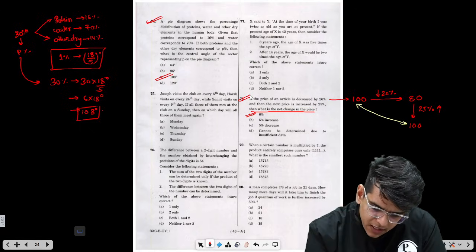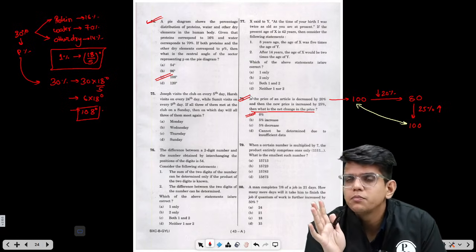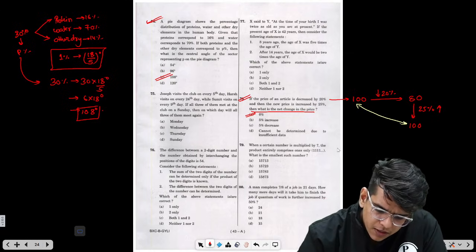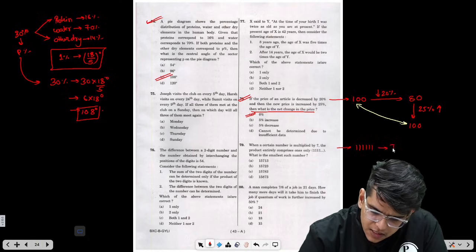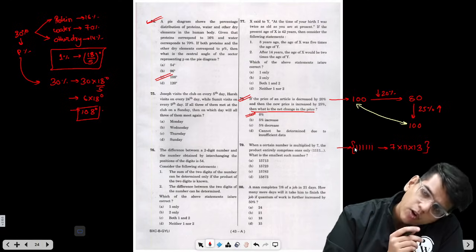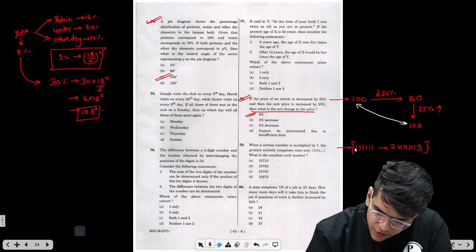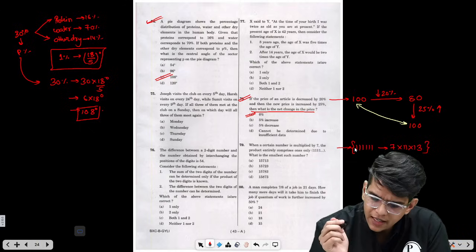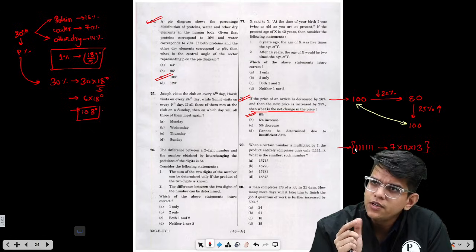Next, when a certain number is multiplied by 7, the product entirely comprises only ones. What is the smallest such number? So one such number you should remember. You must know that 111 is nothing but 3 into 37. This is a very common question asked almost every year, where you need to know what the factors of 111 are. So this is the smallest number with all ones which will be divisible by 7.